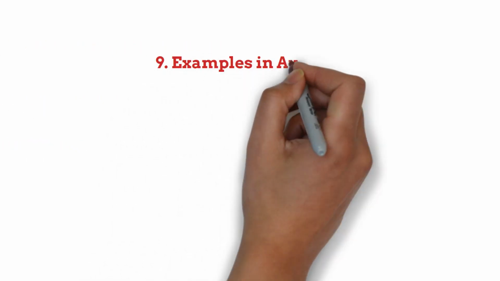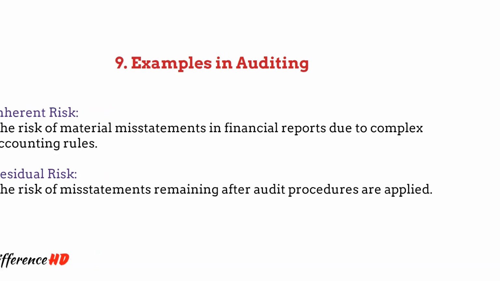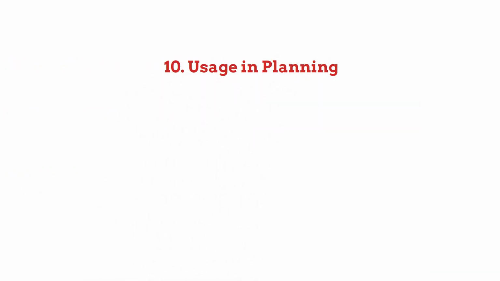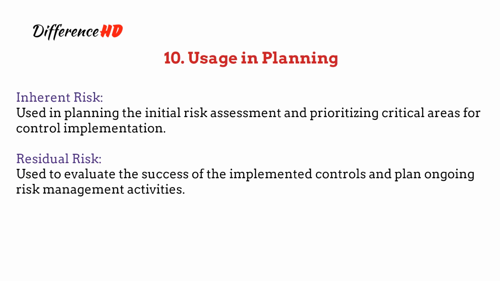9. Examples in auditing. Inherent risk is the risk of material misstatements in financial reports due to complex accounting rules. Residual risk is the risk of misstatements remaining after audit procedures are applied. 10. Usage and planning. Inherent risk is used in planning the initial risk assessment and prioritizing critical areas for control implementation. Residual risk is used to evaluate the success of the implemented controls and plan ongoing risk management activities.